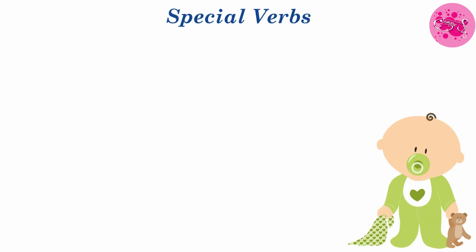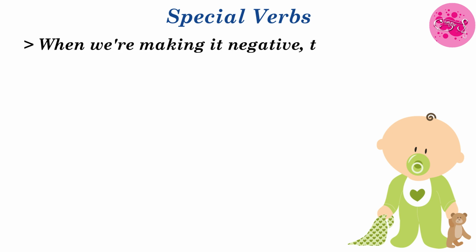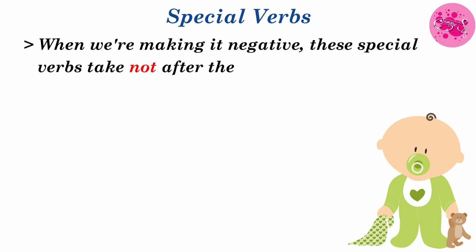Why is it called a special verb? Because when we are making it negative, these special verbs take not after them. In short form, we can write it as apostrophe t.